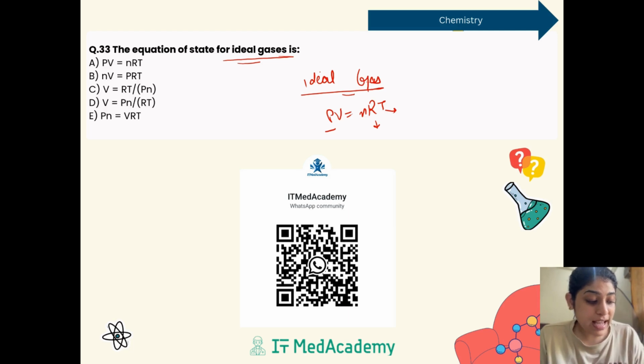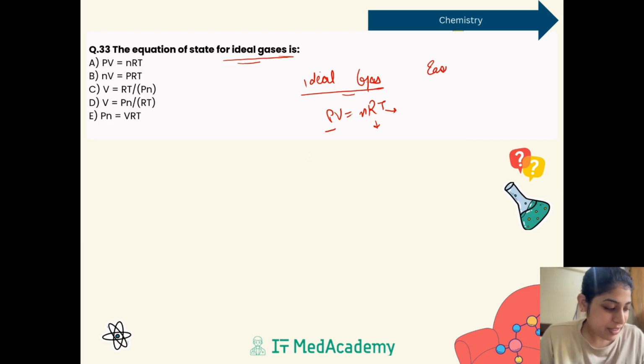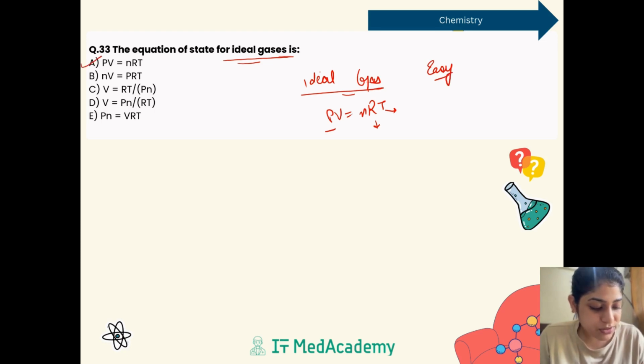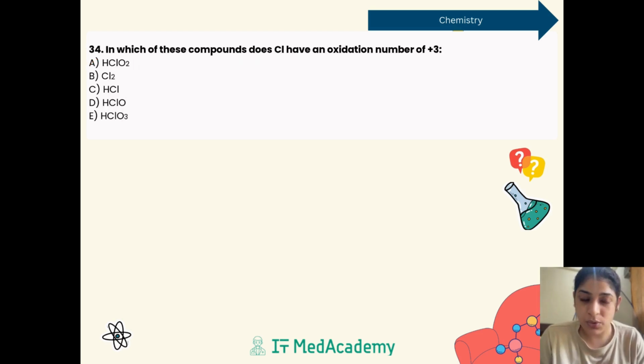So from the gas laws, this question is considered to be very, very easy, because they could have given you questions on Boyle's law or Charles' law, even the combined gas law, but just asking for an equation is a little bit of an easy question, right? So we can say it's PV equals nRT. Option A is your correct answer. So I hope this question is very, very clear. Let's go to the next question.